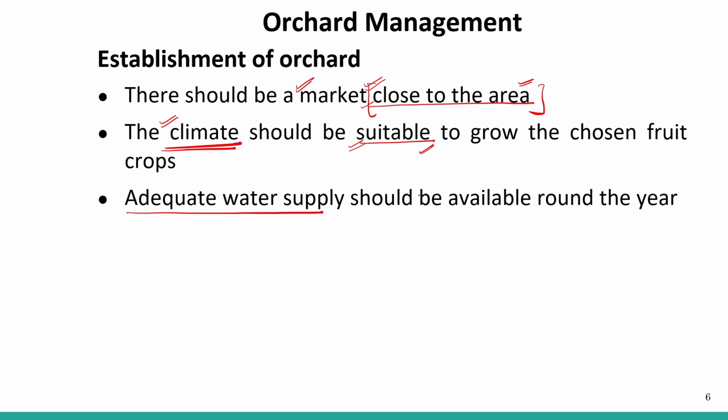Adequate water supply should be available round the year. This is also one of the very important points that one must keep in mind while considering the establishment of a new orchard, that the supply of water should be available throughout the year. Whenever you require water, the water should be available. So adequate water supply should be available around the year.